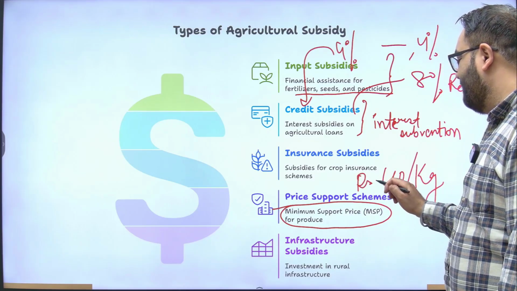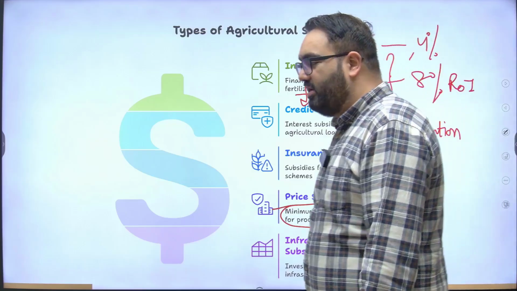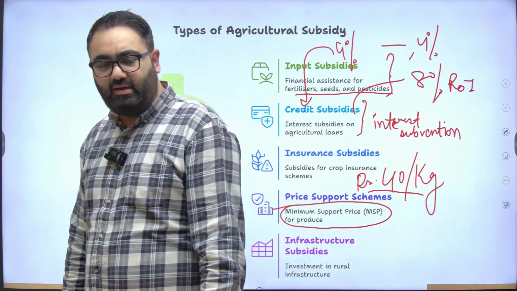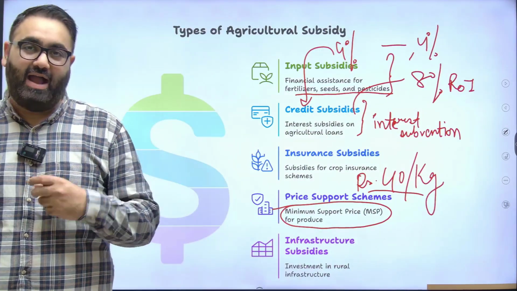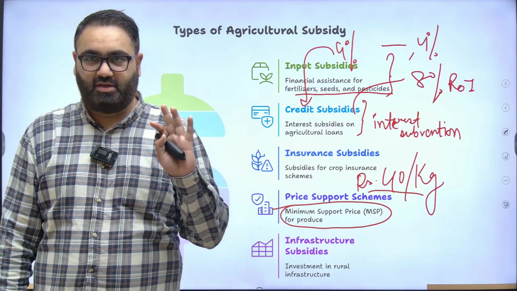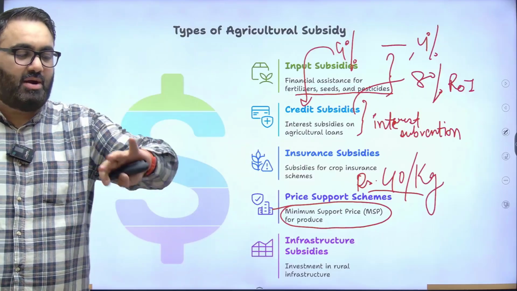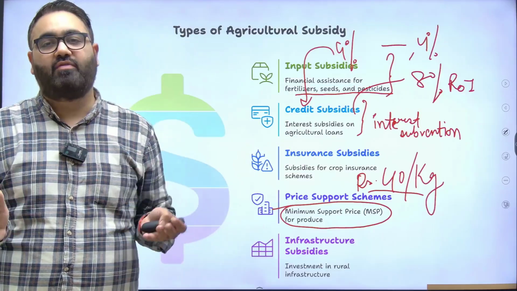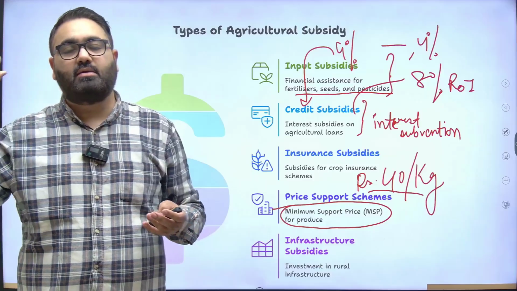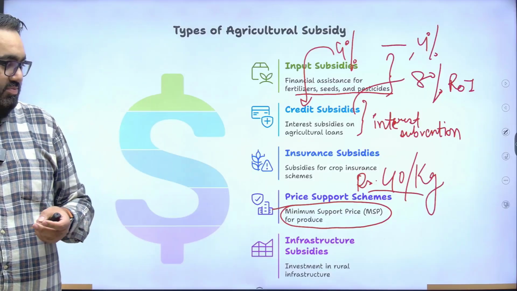Government says if you are able to sell it at over 40 rupees per kg, great, sell it. Otherwise, come to me, I will buy it at at least 40 rupees per kg. So there is a minimum slab. The government said that at least this much rate I will offer you. If you can get over that, great, you can sell it at other places as well.